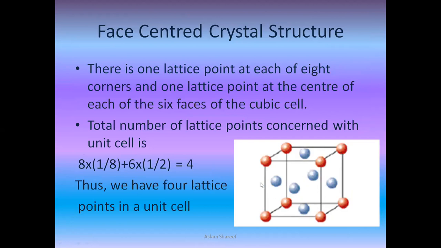So how we are going to calculate the lattice points concerned with the unit cell is 8 into 1/8. There are 8 corners, and 1/8 of each we are taking when we are counting the lattice point, and plus 6 faces we are having, and when we are counting the lattice point, the face will be cut into half. That's the reason we will be taking half, 6 into half. So 3 plus 1 is 4. Thus we have 4 lattice points in a unit cell.